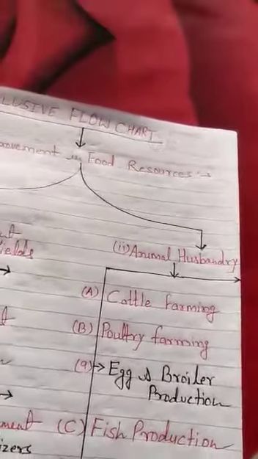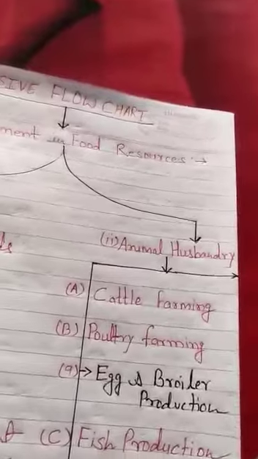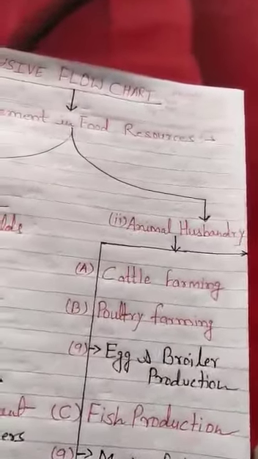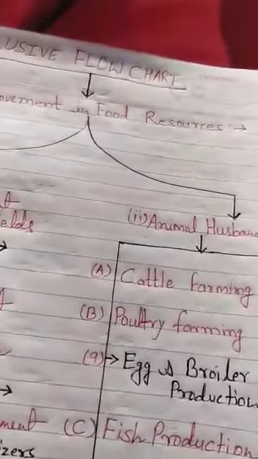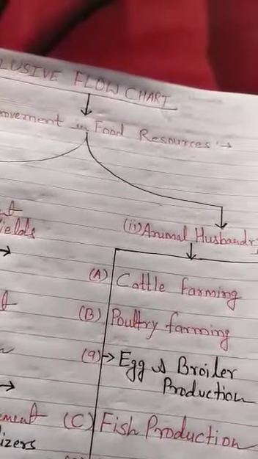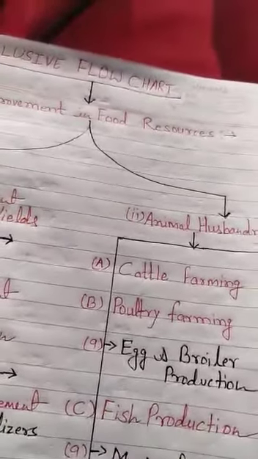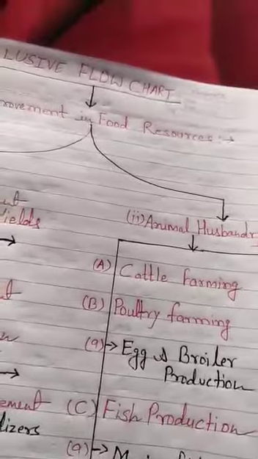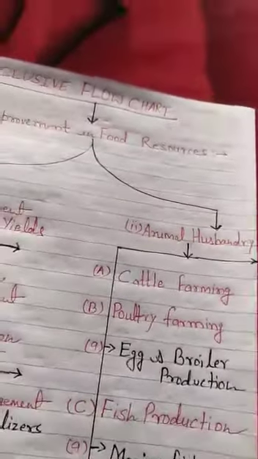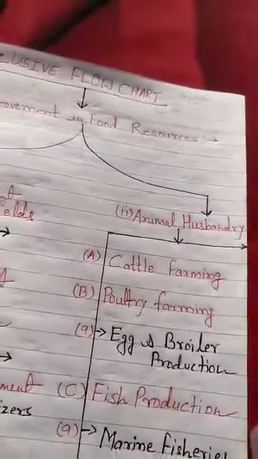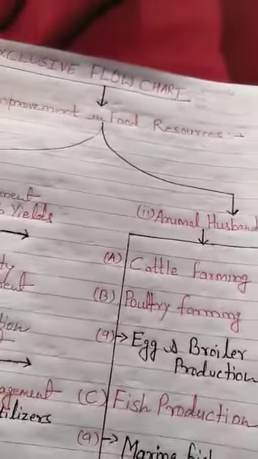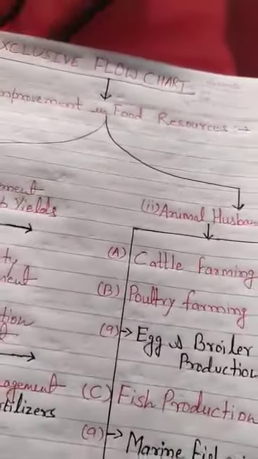So it means that we are arranging such broilers and egg laying hens, or egg laying birds or fowls, in such a way that they can lay their eggs. This is all about egg and broiler production in short.